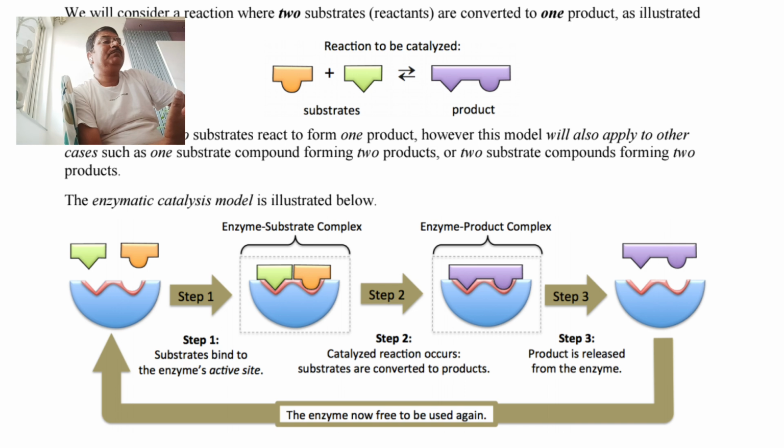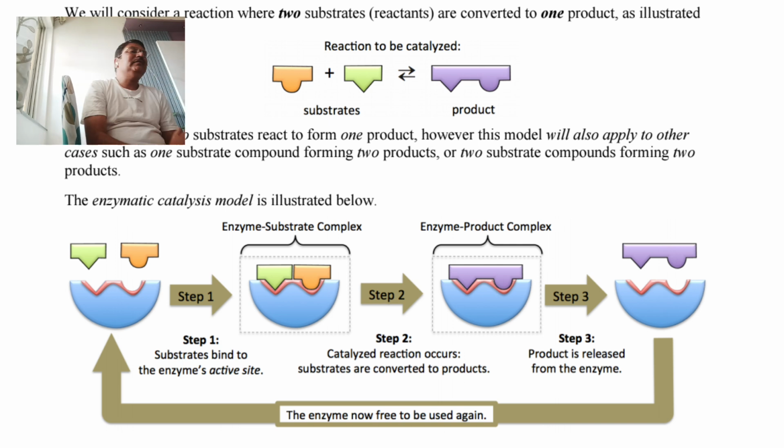In second step, on the surface of enzyme both substrates get attached, and the catalysis reaction takes place in such manner that we are getting combination of enzyme with product. Second complex is formed. First complex is enzyme with substrate, second complex is enzyme with product. So this enzyme catalyzed reaction gives formation of enzyme product complex.